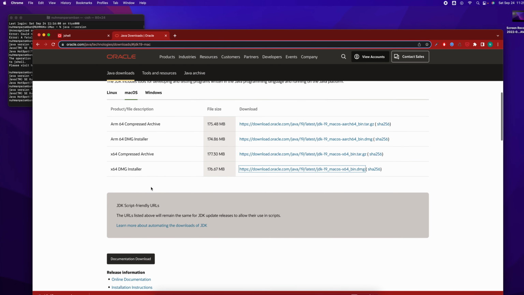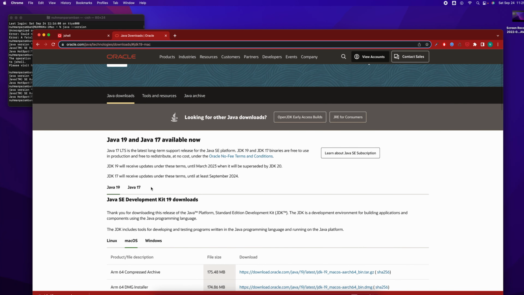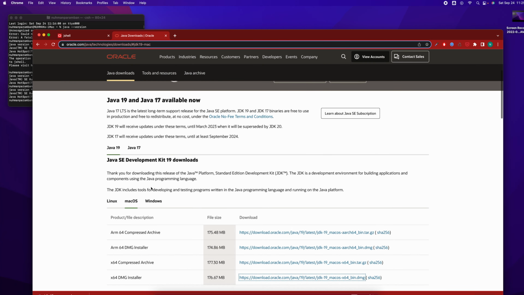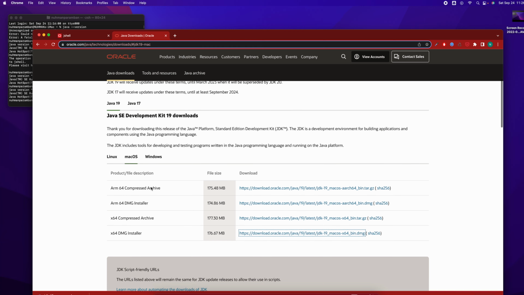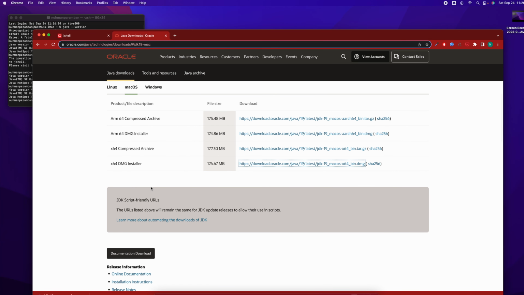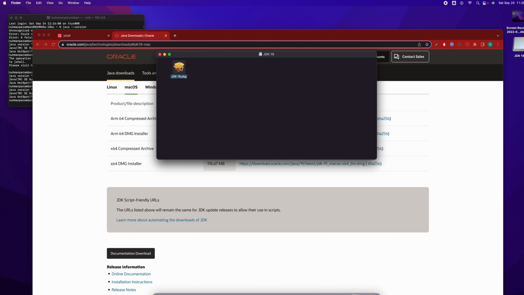All the features introduced in Java 9 will be available in this one, since after Java 8 they are releasing frequently. Java 17 is also available, but every 3 months they start a new version.